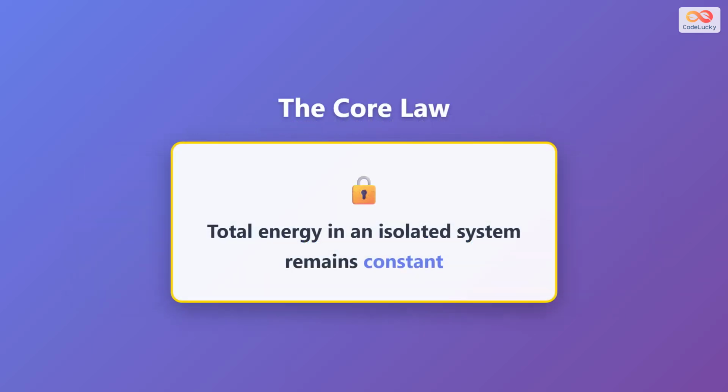Here is the core law of energy conservation. Total energy in an isolated system remains constant. This is the heart of everything we're discussing today. No matter what transformations occur within the system, no matter how energy changes from one form to another, the sum of all energies always stays exactly the same. This constancy is what makes energy conservation such a powerful and reliable principle in physics.